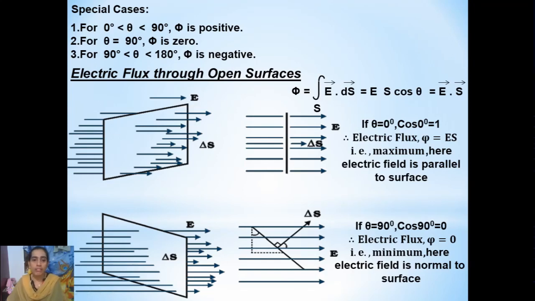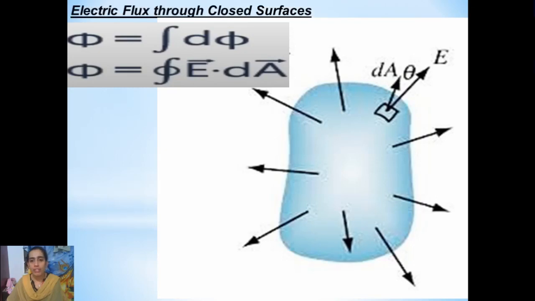Instead of an open surface, if we consider a closed surface, just in this example, I have considered an irregular shaped closed surface. What will be the difference? Here too, we keep considering small area elements. In this example, you can see a small area element we have considered as dA, and for that small area element we have drawn a normal, a perpendicular line.